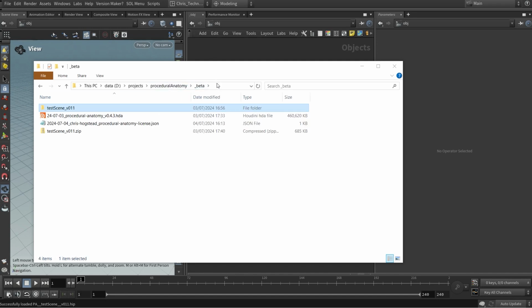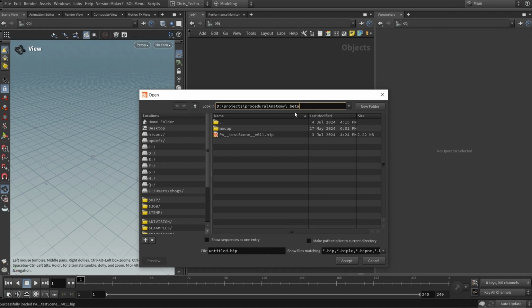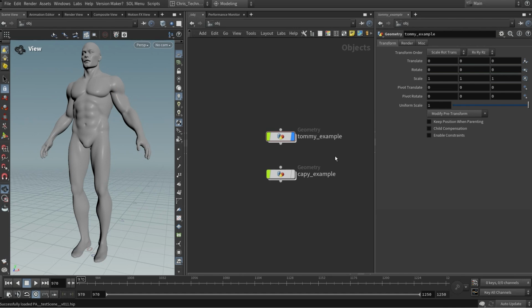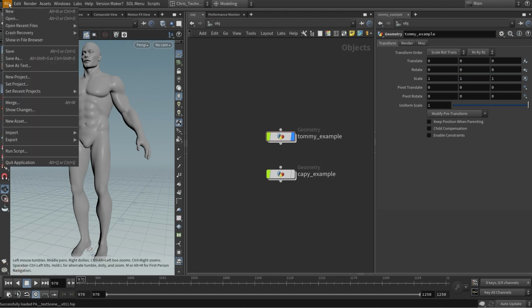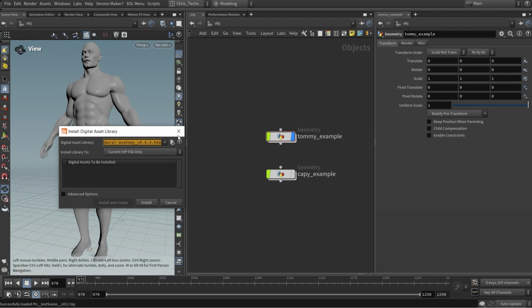The test scene is just a hip file and some motion capture. Now, if we go into Houdini and go open, I've done this a couple times, so it opens directly to that folder. But you will see that we get an error, and it says using incomplete asset definition, full definition not found. That's okay. What happened is the scene file knows that these assets exist because they're in the scene file, but we haven't installed the HDA to this folder directly because it doesn't know where that HDA is.